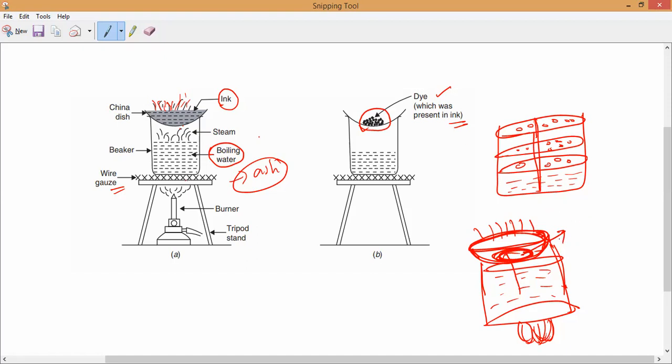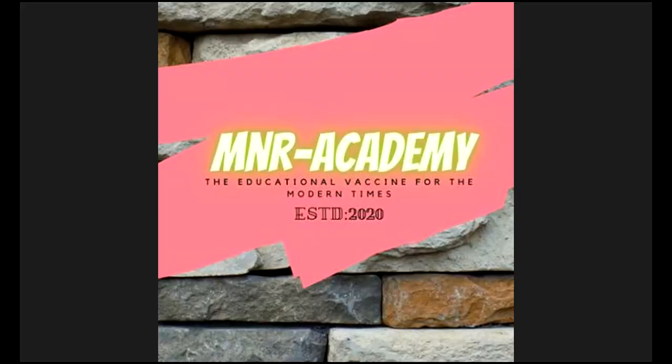Understand, the dye which is present in the ink. That is why you can say our ink is a mixture of what? A mixture of water and dye. Water and dye. So you mix the blue color dye, blue ink. Black color dye, black ink. Red color dye, red ink will come.